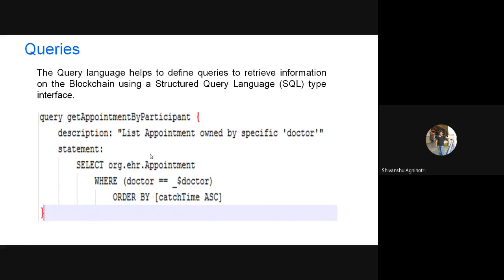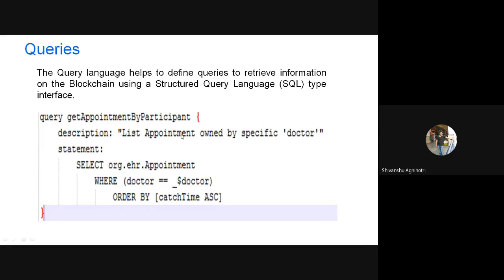And again, queries. Queries are the most important part. They retrieve the data from the blockchain, or from the ledger, whatever data is stored, if you want to get that data. Here there is a query called get appointment by participant. As we have already discussed, the doctor was a participant in our application.